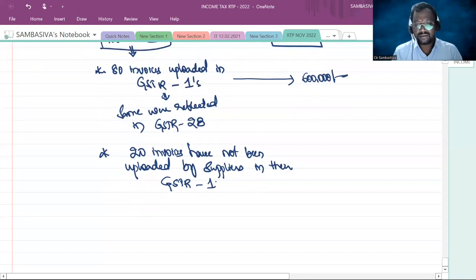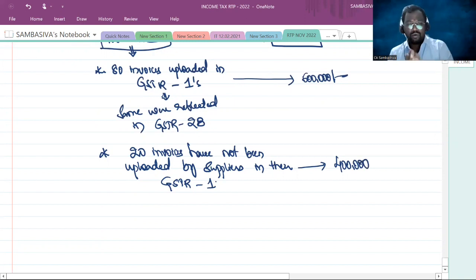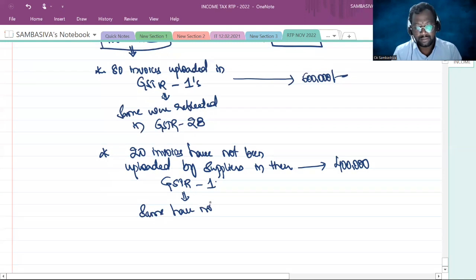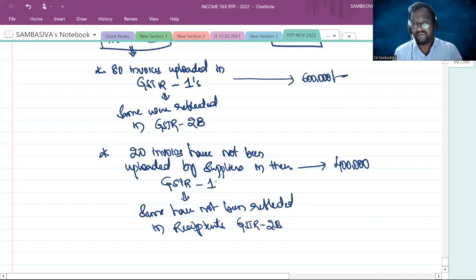And the input tax credit attributable to these 20 invoices is 4 lakhs. See, when the suppliers have not uploaded these invoices in their respective GSTR 1, the same have not been reflected in the recipient's GSTR 2B.